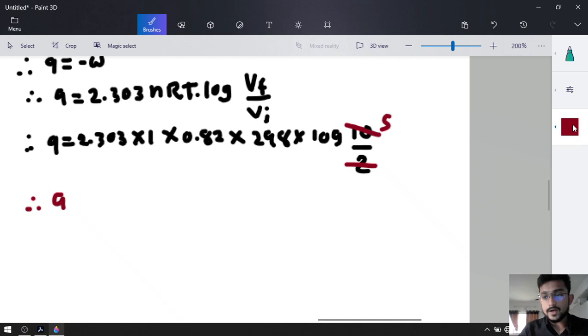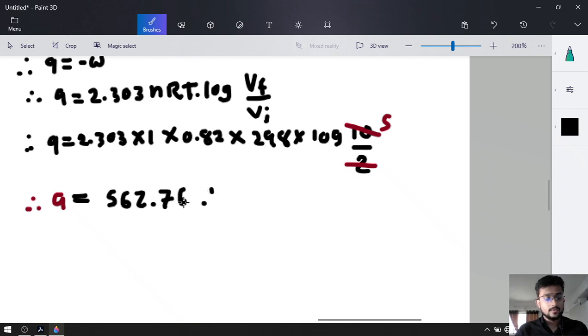Now Q is equal to, let's calculate this in the calculator. 2.303 into 1 into 0.82 into 298 gives us 562.76 into log 5, and the value of log 5 is 0.699.